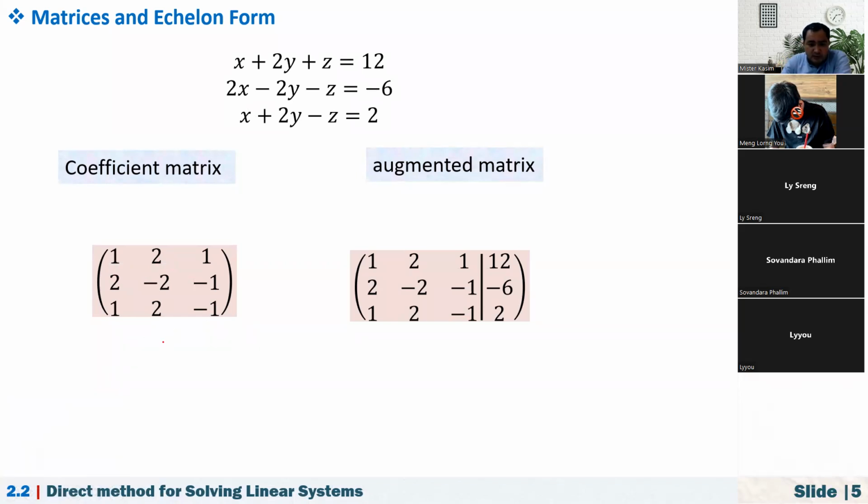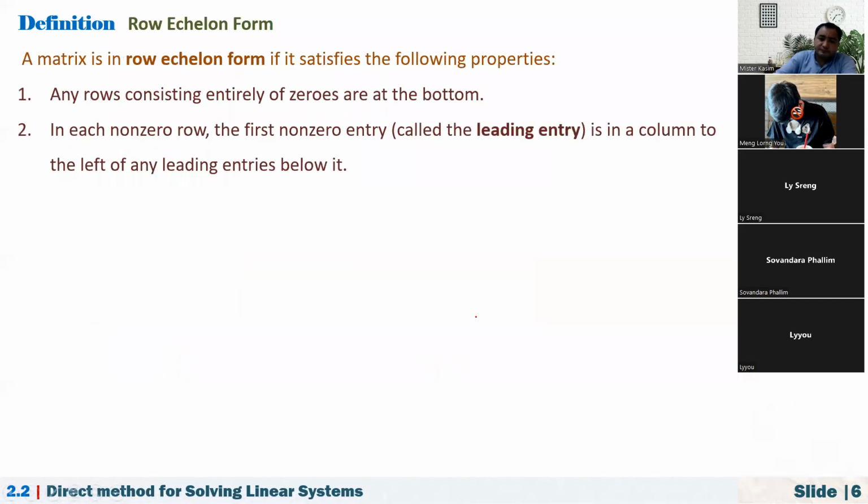Let's label this one by A. The matrix is written like this, and the second one is something like this. Here we have the coefficient matrix, and we have the constant term matrix. If we augment this to the matrix, then it becomes an augmented matrix. So we are going to deal with this matrix.